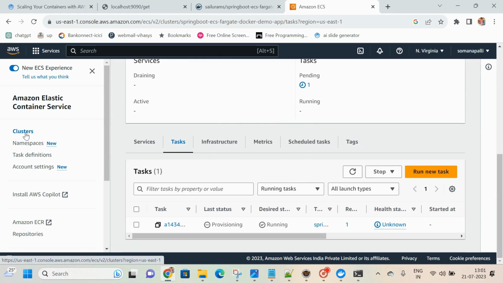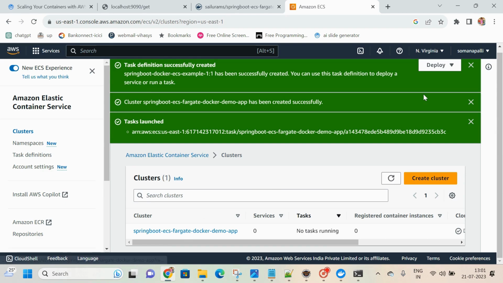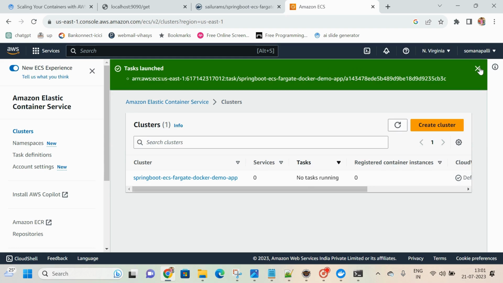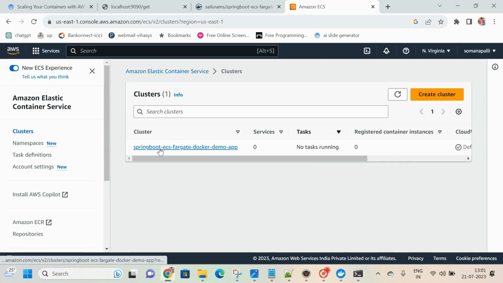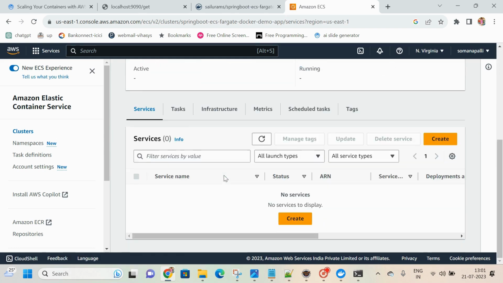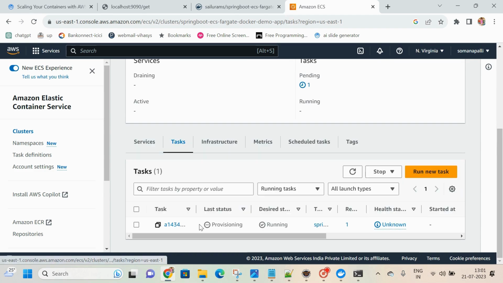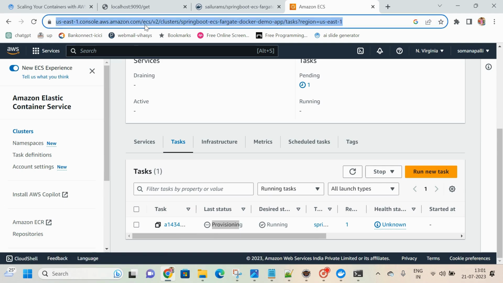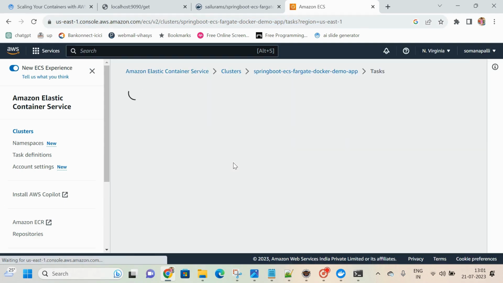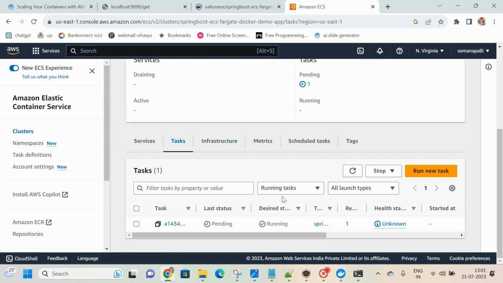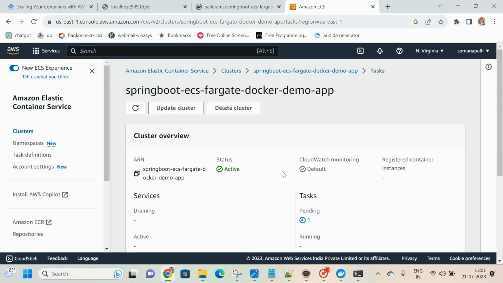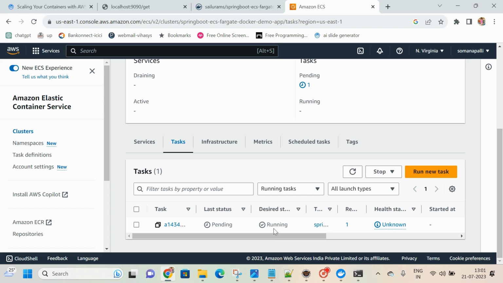Once we click on the cluster, now we will get this. Just close all these logs. This is the cluster. Once you click on this, go to the tasks, and it is provisioning. See here, the status is provisioning. Try to refresh. Once it gets running, we can observe something. It is still pending. Yeah, it is running, the desired state.